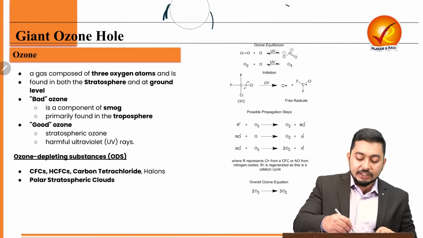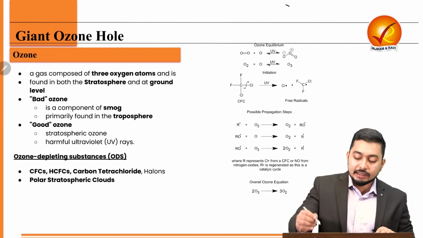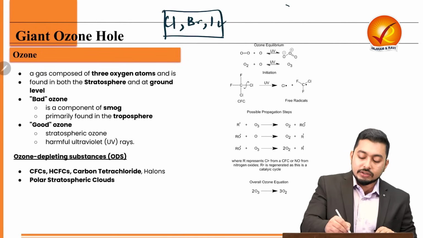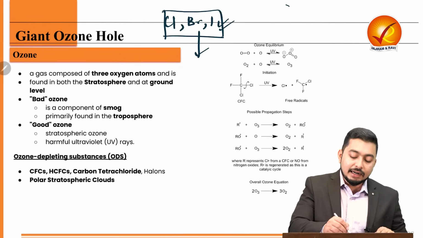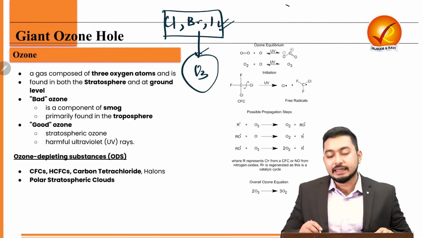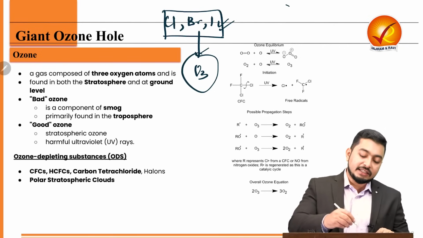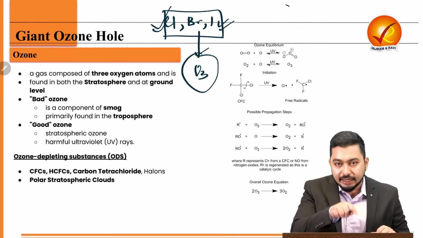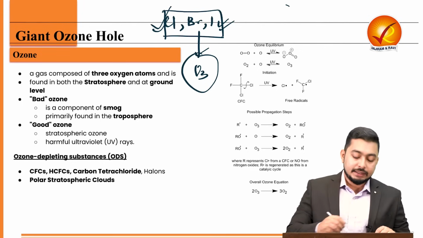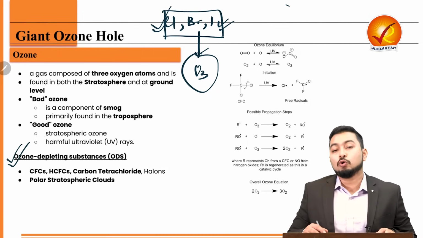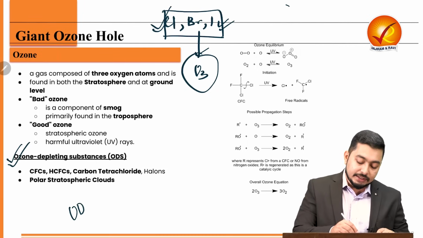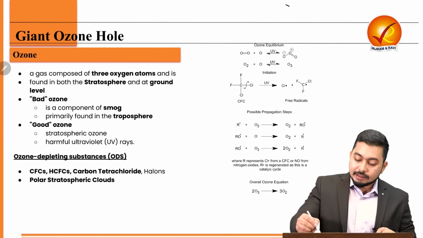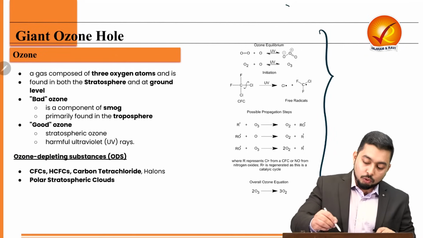Now, if such molecules start giving us chlorine, bromine, iodine, all these halogens, then what happens? It can directly attack the O3 molecule that is present in the stratosphere. That means if I am adding any pollutant which can give me these free radicals which can attack the ozone, then that substance will be called as ozone depleting substance or ODS. Simultaneously, and this is the reaction for you if you want to jot it down.